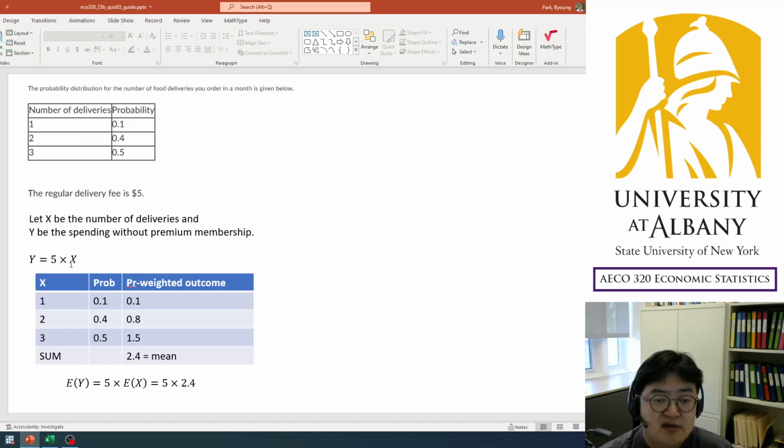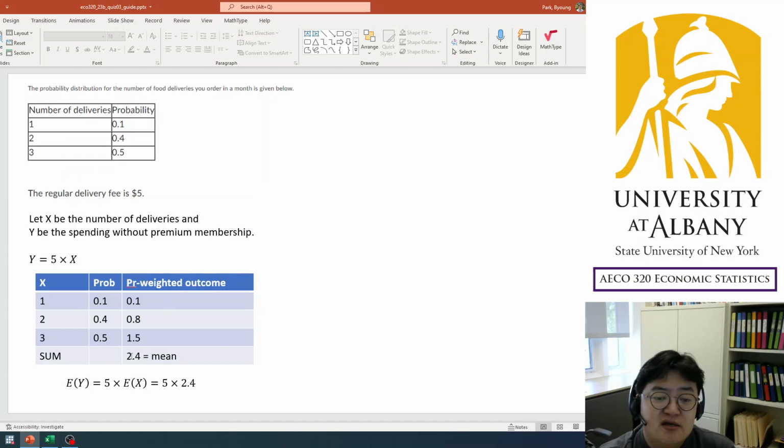Then clearly it's a linear function. So what you can do here is calculate the expected value of X, and then you can obtain the expected value of Y. The expected value of X can be calculated using the same method, multiplying outcome by probability and summing the probability weighted outcomes.